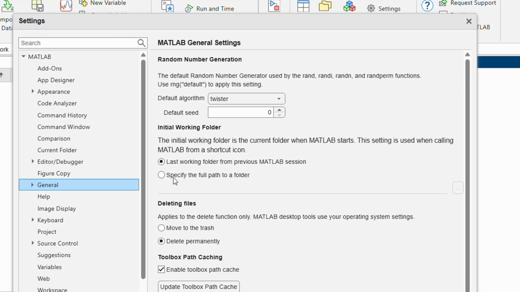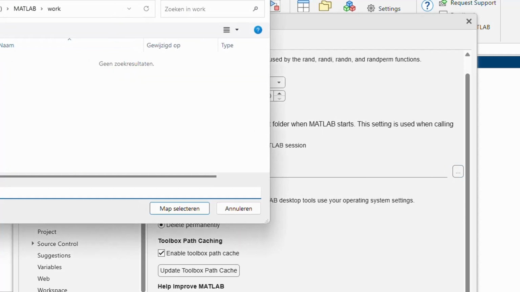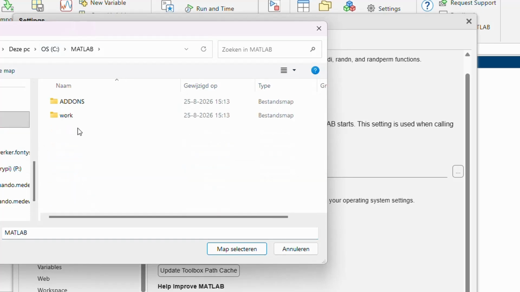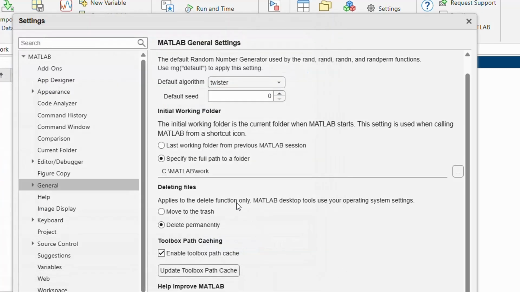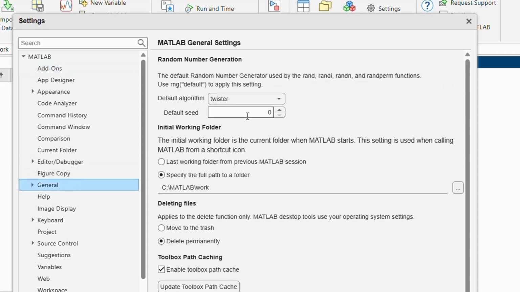and here say specify the full path. So not the last working folder, because that may change depending on what you've been doing. So specify the full path to a folder, press the three dots here, and then say again C Matlab, and in this case work. Select it. So the idea is that all our add-ons will end up in C Matlab add-ons, and that you are creating all your models in C Matlab work as we have here.